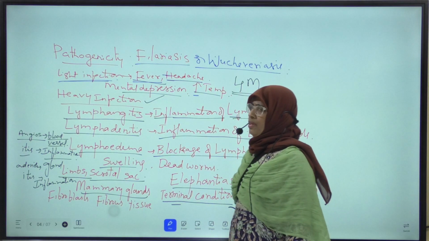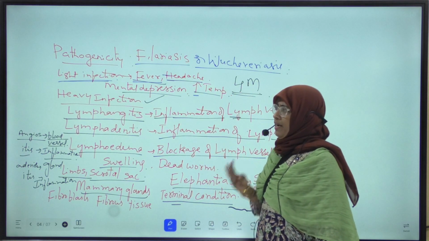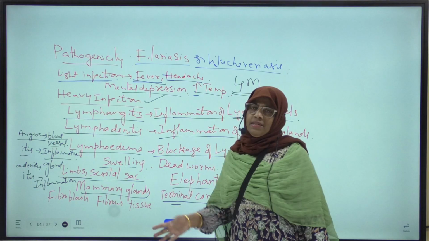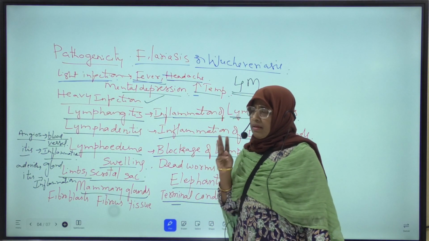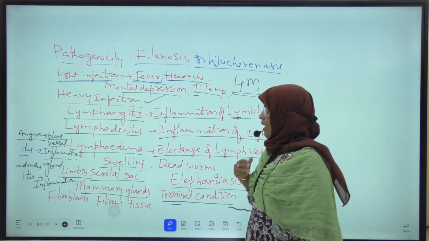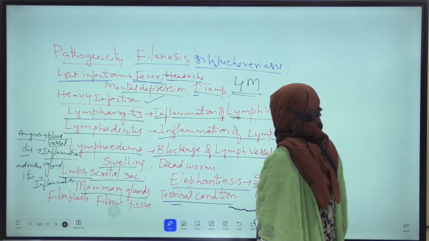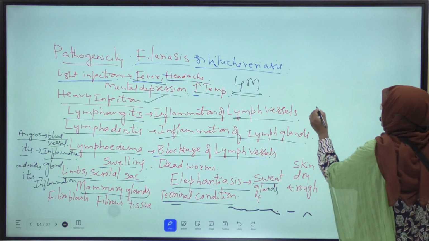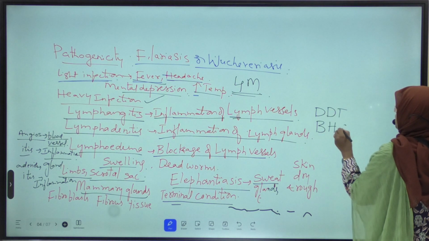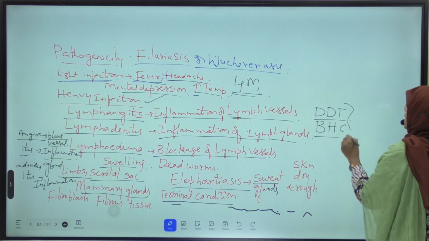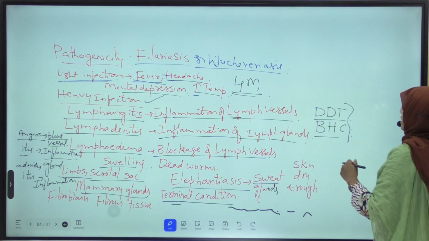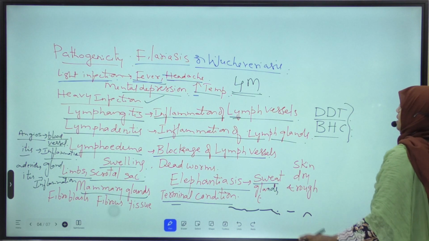Next we will discuss the prophylaxis. We have to spray DDT and BHC, benzene hexachloride, which are insecticides, at the mosquito breeding places. By spraying insecticides near the breeding places of the mosquito, it can be controlled.